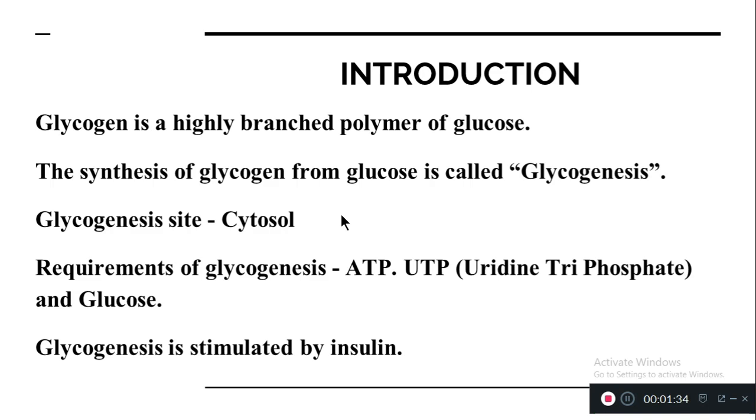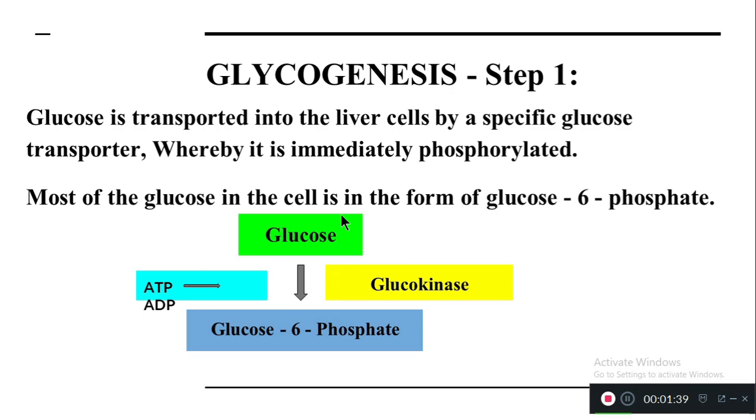Now let's see the details of glycogenesis. It occurs in different steps. In the first step, glucose is transported into the liver cells by a specific glucose transporter. So glycogenesis takes place in the liver. What is happening at the first stage? Glucose is transported into the liver cell by a specific glucose transporter, whereby it is immediately phosphorylated. So the glucose undergoes phosphorylation once it enters the liver cells.